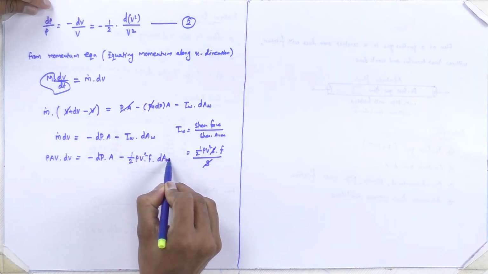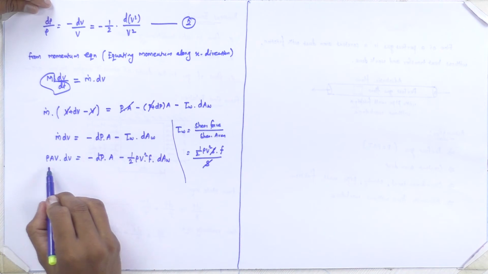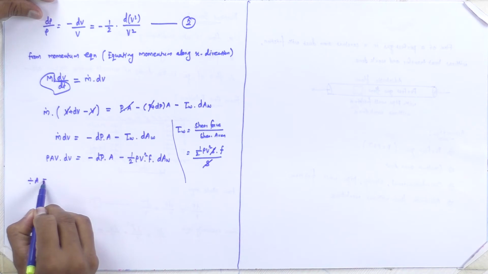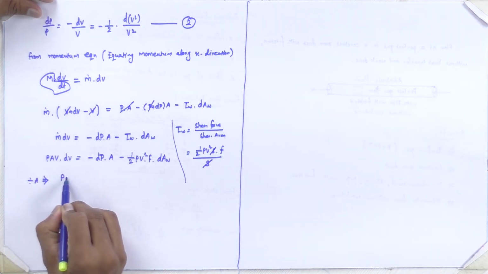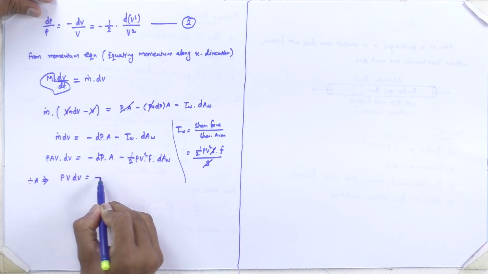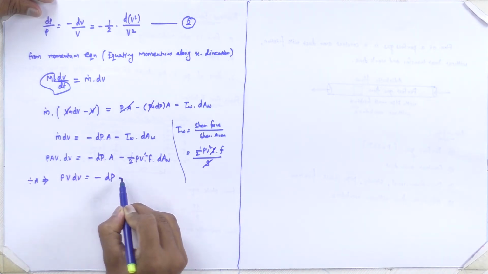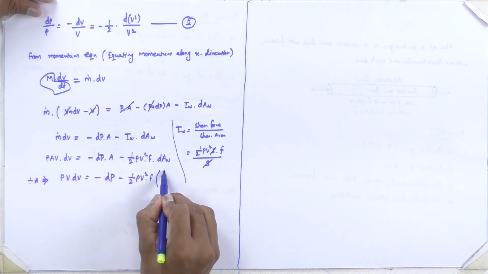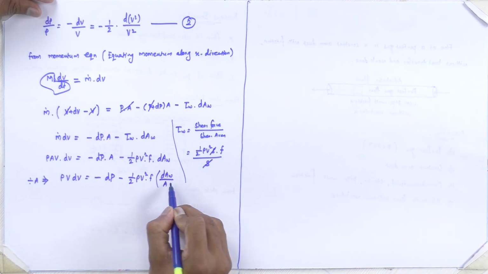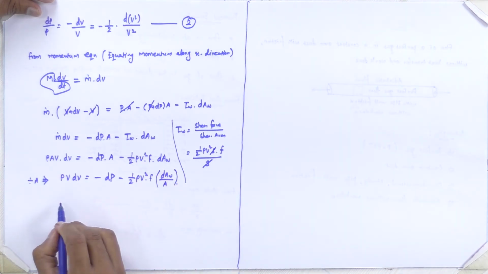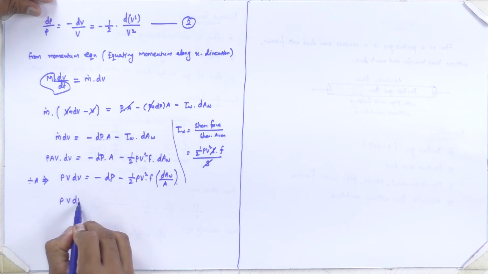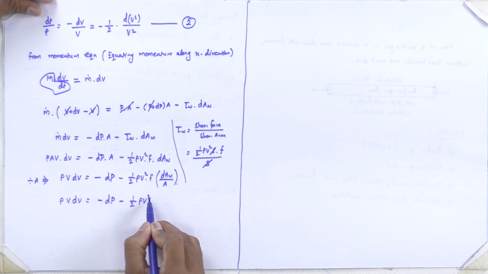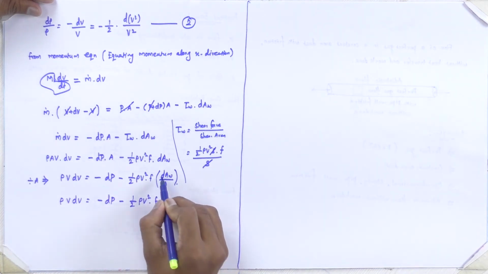Now let us divide this relation by area. This gives rho v dv is equal to minus dp minus rho v square f into dAw divided by A.